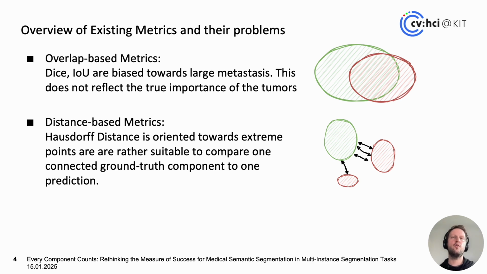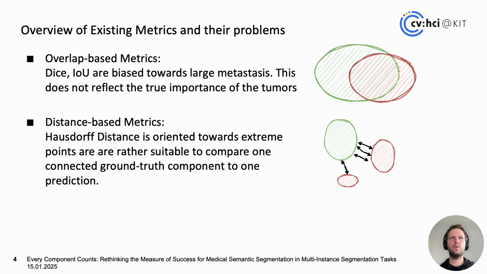Commonly used are overlap-based metrics like the DICE or the IOU, and it's easily imaginable that they are biased towards large metastases, as they aim to measure how well the global overlap is. The second type of metric are distance-based metrics such as the Hausdorff distance, which is oriented towards the extreme points, as it measures the largest distance between two sets of points. They are rather suitable to compare one connected ground truth component to one predicted component, which again is not really the case in the scenario where we have many metastases and many predicted components.